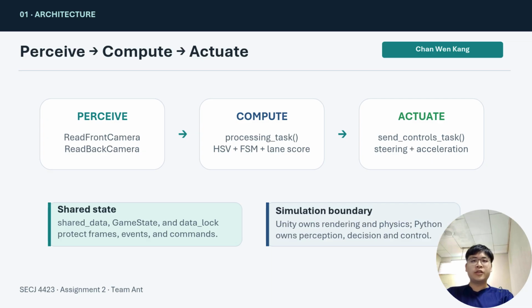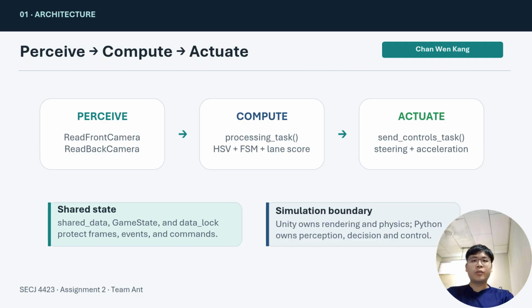In the perceive stage, read front camera and read back camera receive frames from the front and rear TCP camera streams. These frames are decoded and stored as the latest available camera images. In the compute stage, the processing task reads the latest frames, performs HSV color detection, updates event state machines, scores lanes, and decides the steering and acceleration value. In the actuate stage, the send control task sends the latest steering and acceleration into the Unity simulator.